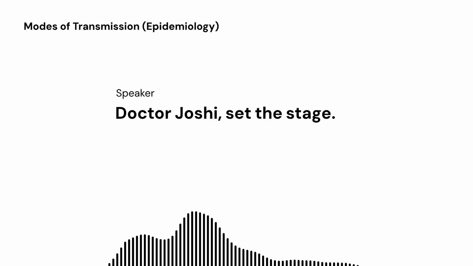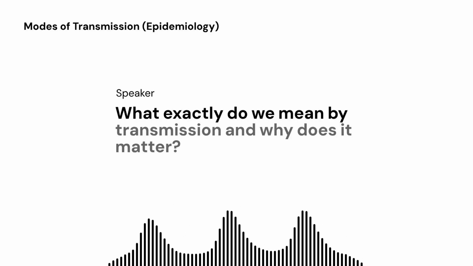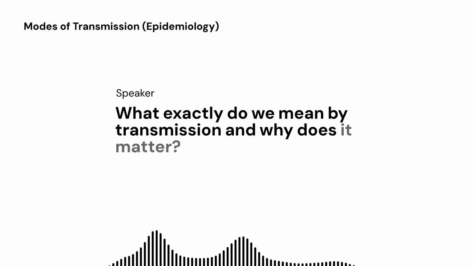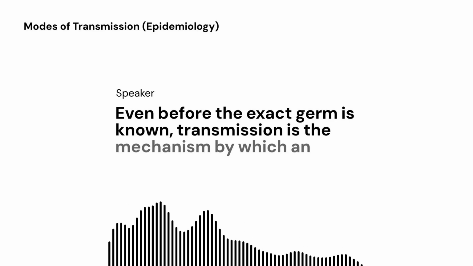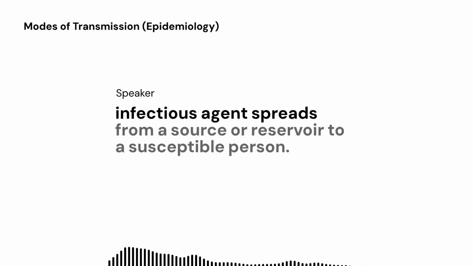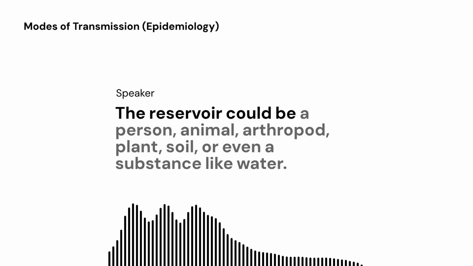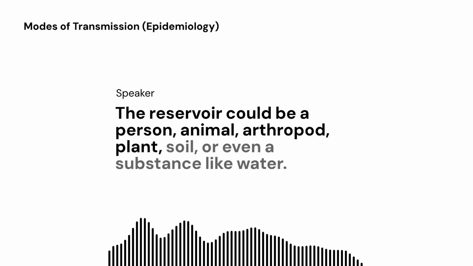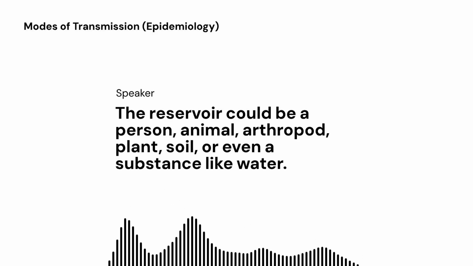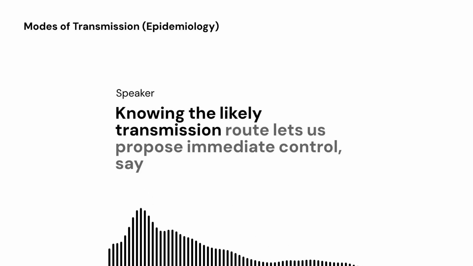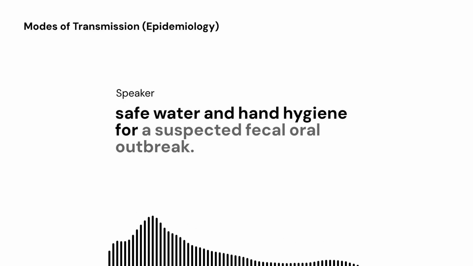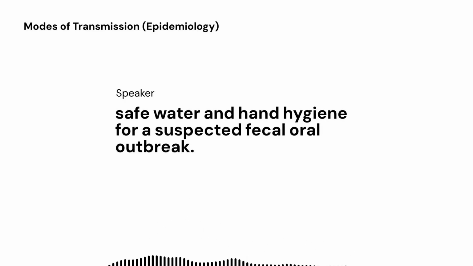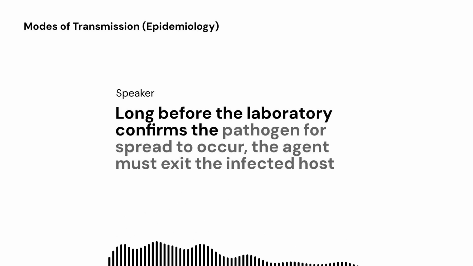Dr. Joshi, set the stage. What exactly do we mean by transmission, and why does understanding it matter even before the exact germ is known? Transmission is the mechanism by which an infectious agent spreads from a source or reservoir to a susceptible person. The reservoir could be a person, animal, arthropod, plant, soil, or even a substance like water. Knowing the likely transmission route lets us propose immediate control, say safe water and hand hygiene for a suspected fecal-oral outbreak, long before the laboratory confirms the pathogen.